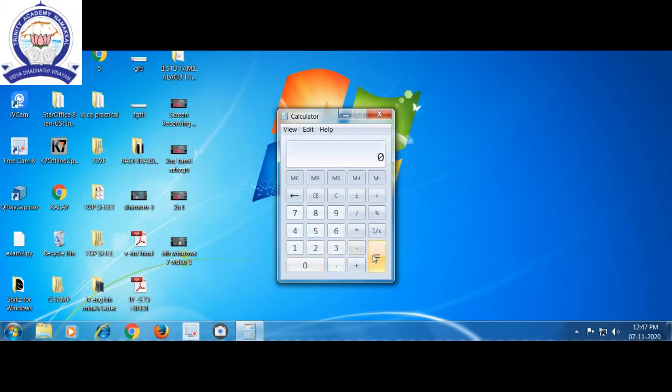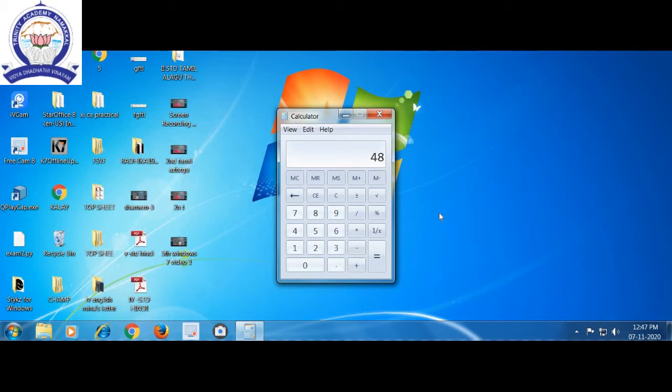2 plus 2 is equal to 4. 24 plus 24, easily we can say 48. Like that we can do calculations with the help of the calculator.